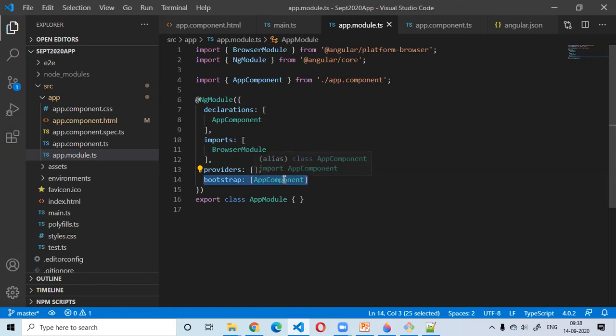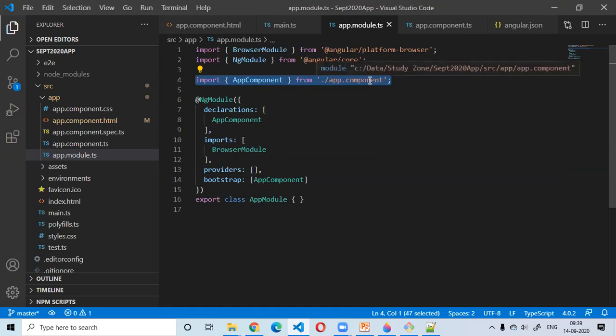So who is going to directly work with the HTML? The components. So here what I have mentioned is this is my root component. Again, if you see, here is what this import statement is saying. It is importing something from ./app.component.